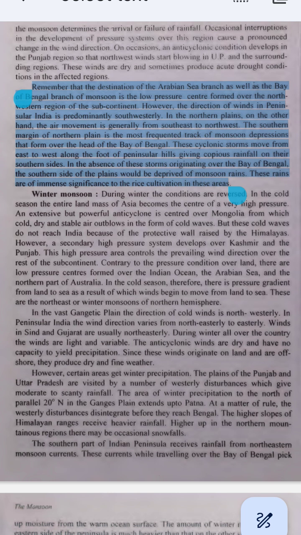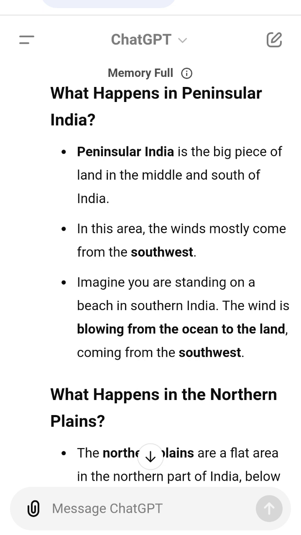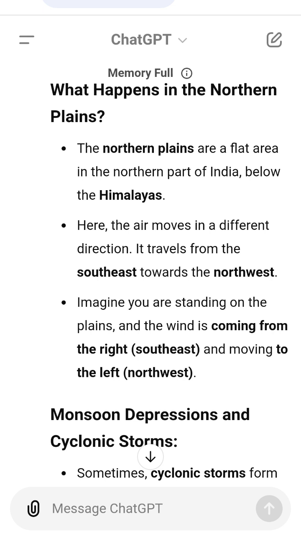Simple example. Imagine you have two giant fans. One fan is blowing from the Arabian Sea and the other fan is blowing from the Bay of Bengal. Both of these fans are pointing towards a low-pressure area in the northwest of India, like a big space. Along the way, the fans push clouds and rain across the land. In the northern plains, there's a special path where cyclones bring lots of rain to the southern part. If those cyclones don't come, that part of the plains would be dry, and rice plants wouldn't get enough water.